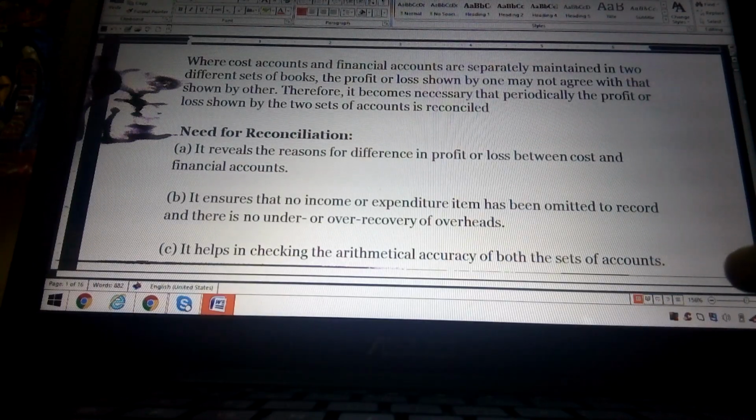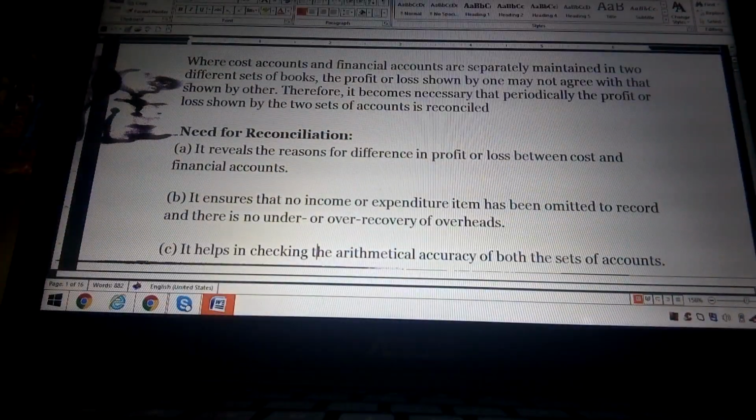Second, it ensures no income or expenditure item has been omitted from the records and there is no under or over recovery of overheads. In the procedure we are using under the accounts, an item may be omitted, so we add that information in a separate statement called a reconciliation statement. That's why it is very necessary to have a reconciliation statement to have a proper profit and loss in the accounts.